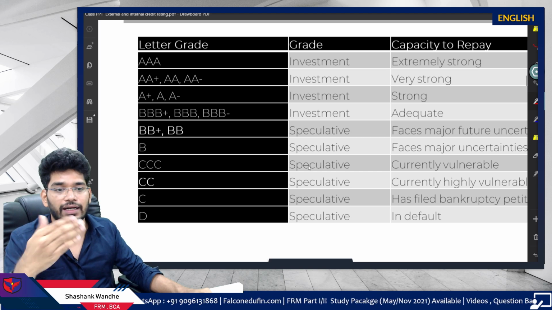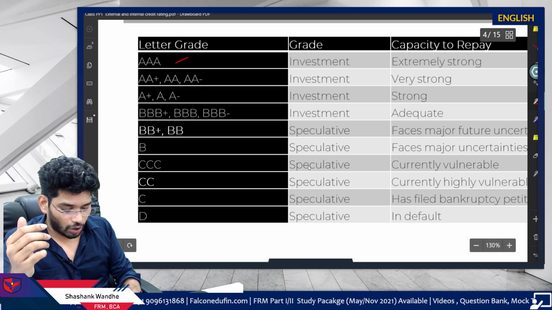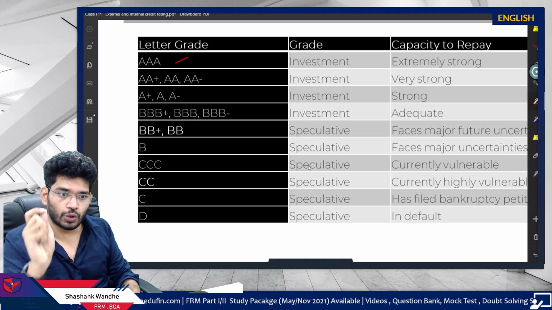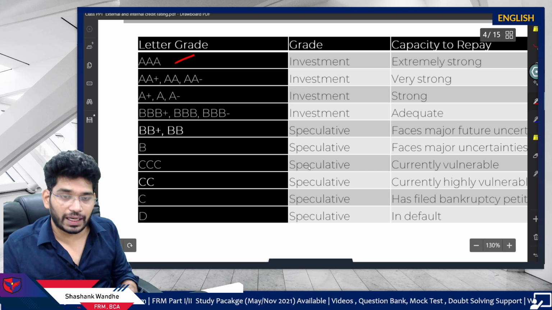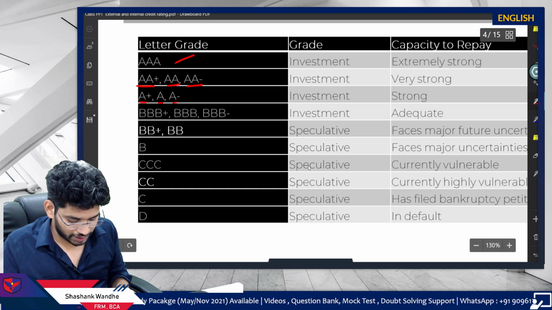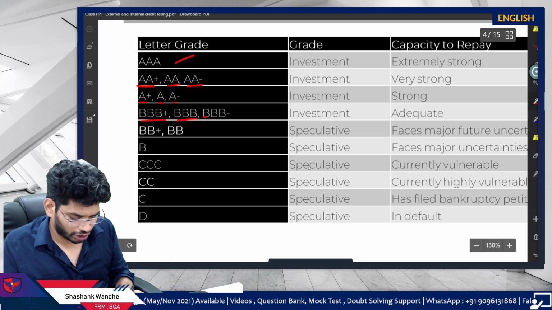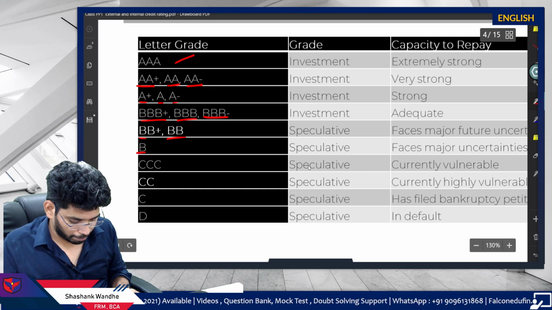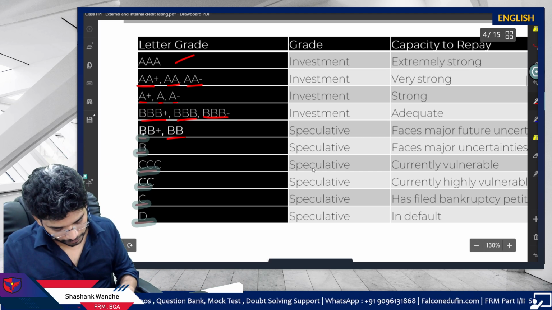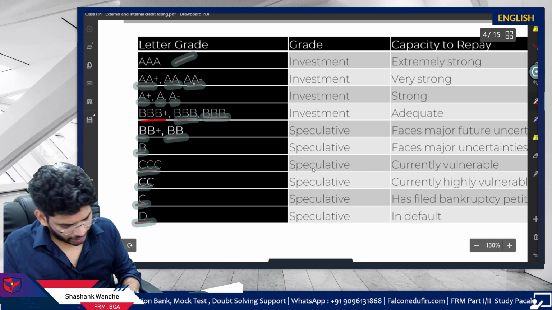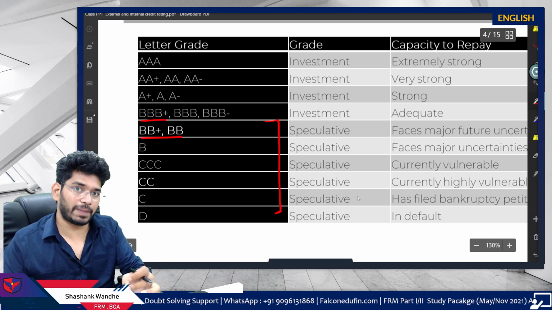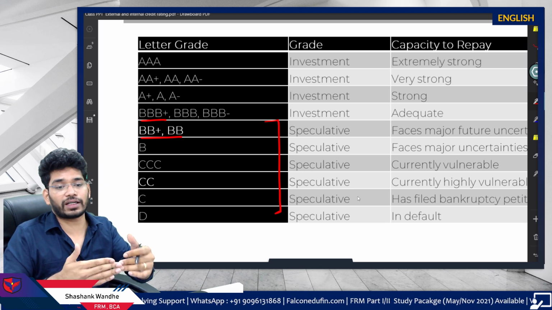In S&P's case, the rating scale is different. You can see here it is all capitals, right? And instead of 1, 2, 3, 4, it uses plus, no sign, minus. See here: triple A, AA plus, AA minus, then A plus, A minus, then BBB plus, triple B minus, double B plus, double B, B, triple C, double C, C, D. You can again read it. And here speculative grade starts from BB plus.